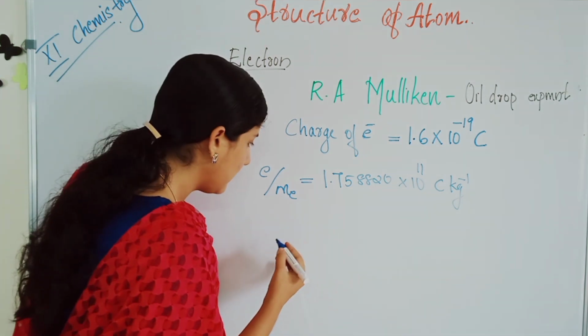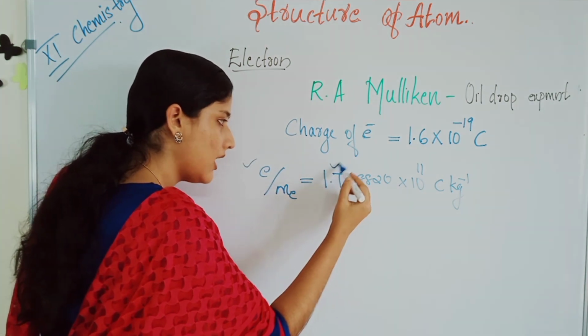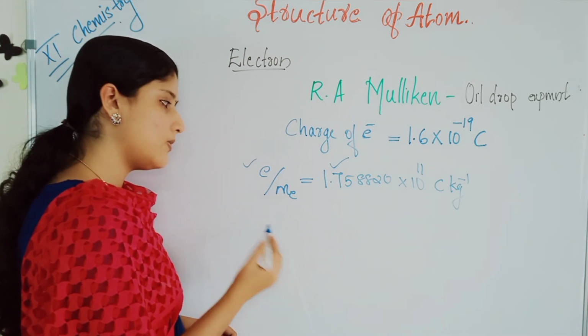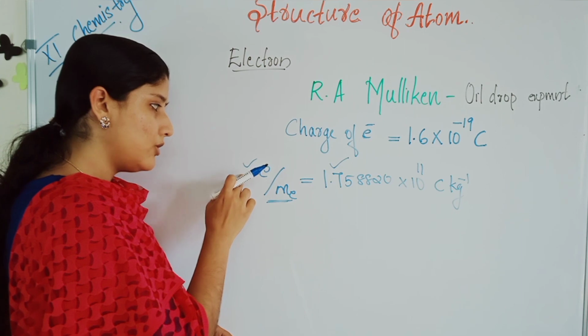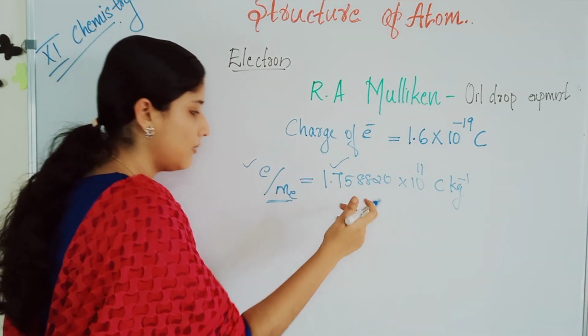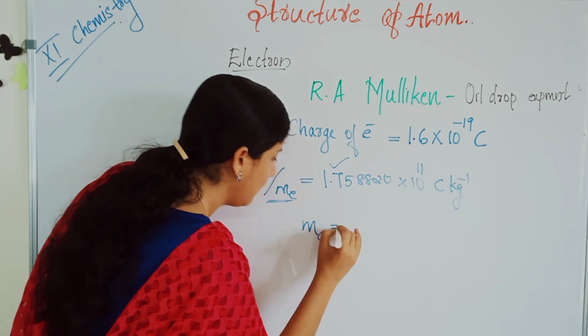So we can write that. We already got the e value and the charge ratio value. From this we can find the mass of an electron, isn't it? We got the charge of the electron, and also the ratio. From this we can find the mass of the electron. Okay, m_e value will be what?